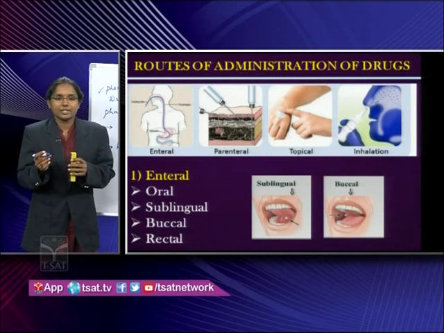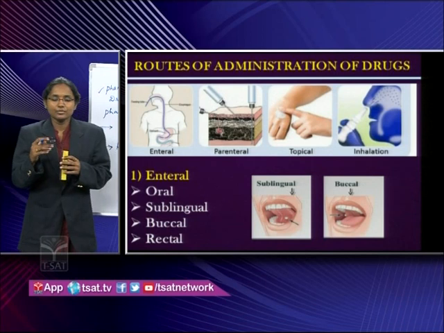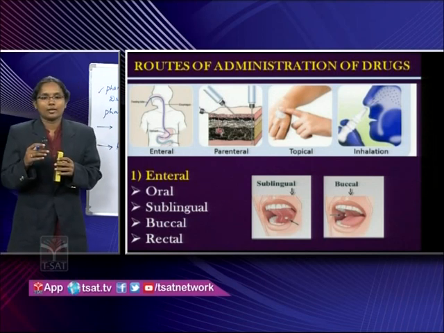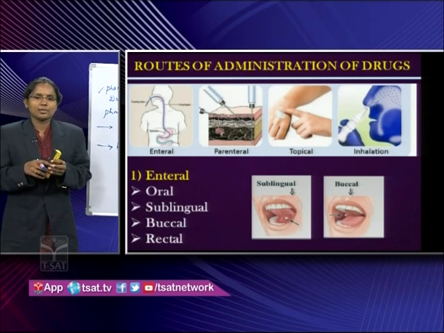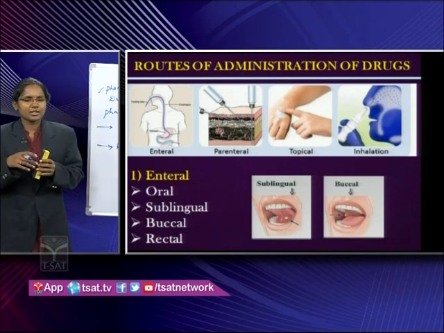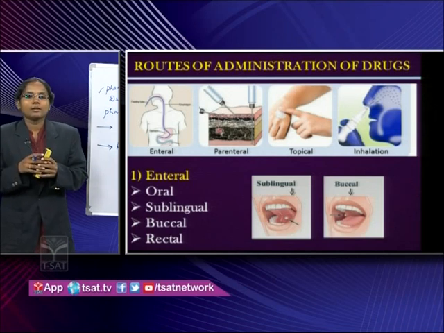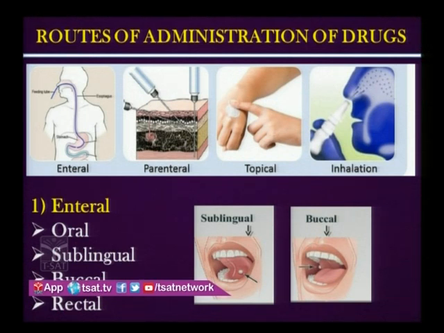Oral means you are taking a tablet or a syrup through mouth, swallowing, chewing, all that comes under oral drug administration. Generally paracetamol is taken orally, and cough syrups or some syrups are taken orally, right? And sublingual means these are the drugs which are kept under the tongue, okay, and they get directly mixed with the blood circulation.